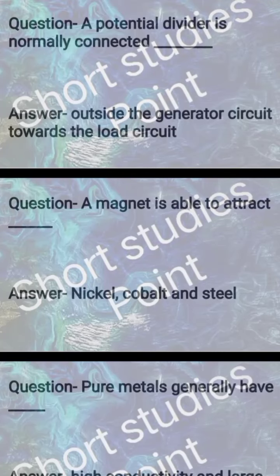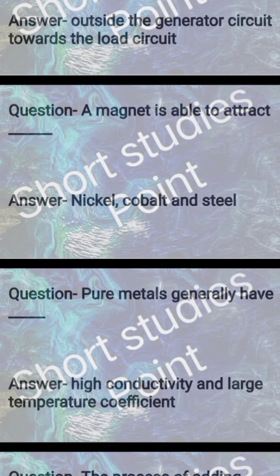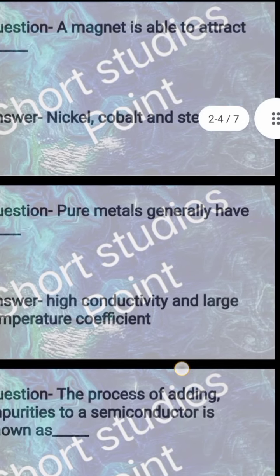Question 4. A potential divider is normally connected, answer, outside the generator circuit towards the load circuit. Question, a magnet is able to attract nickel, cobalt and steel, etc. Question, pure metals generally have, answer, high conductivity and large temperature coefficient.